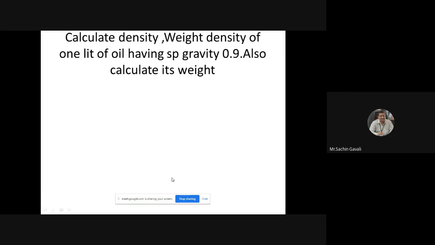Are you able to calculate? Are you able to calculate? Yes, okay, do it.